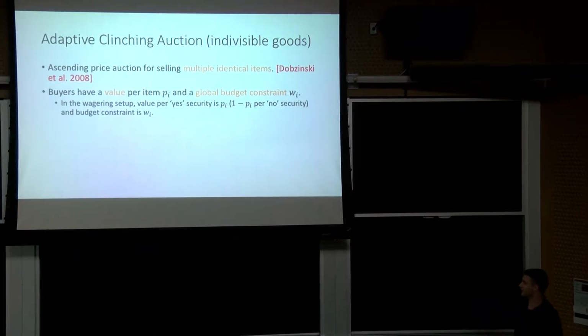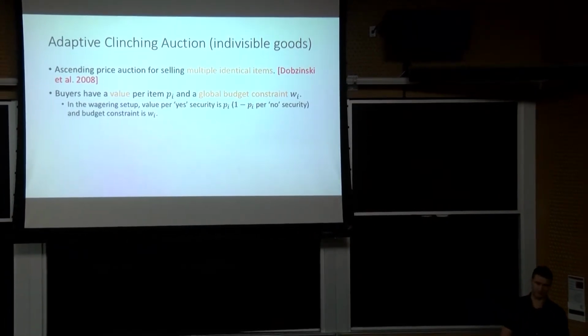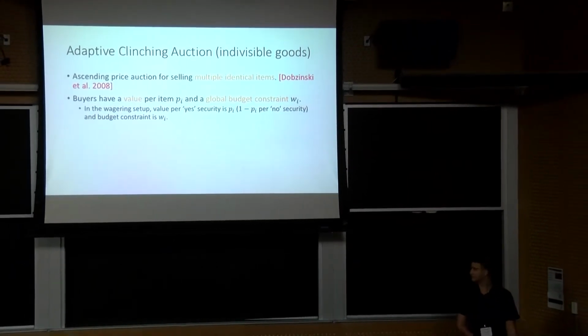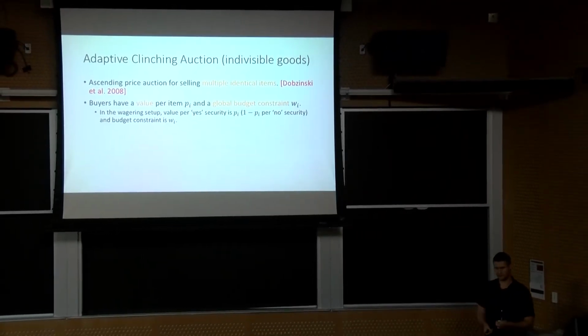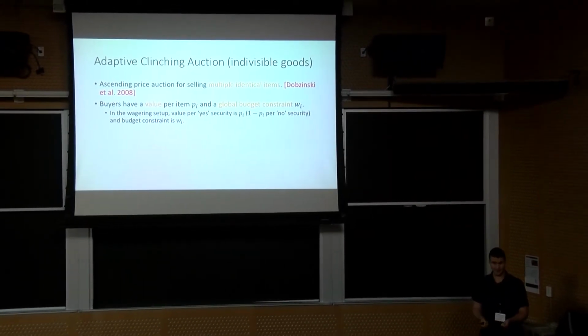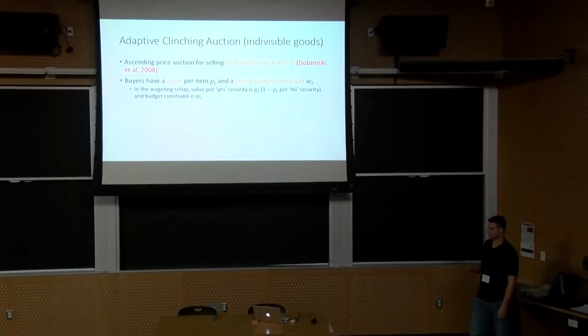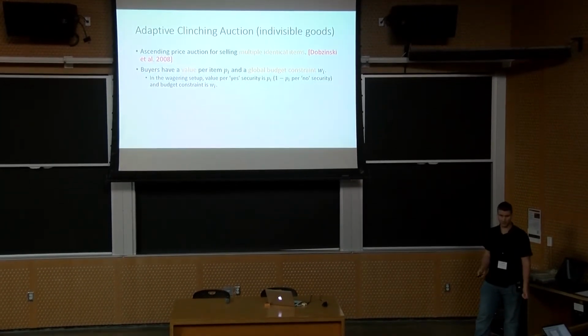So each buyer has a value per item, PI, and a global budget constraint, WI. And I've chosen this notation to coincide with the wagering mechanism notation because it all maps very nicely. In the wagering setup, your value per yes security is exactly PI, your probability that the event occurs. And of course 1 minus PI for a no security. And your budget constraint is simply your wager WI.